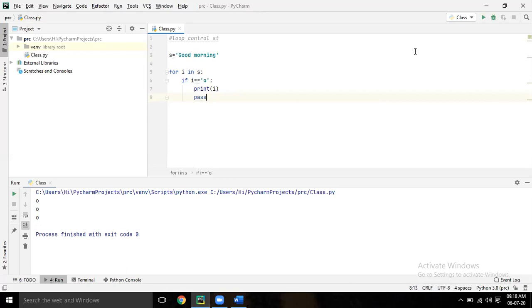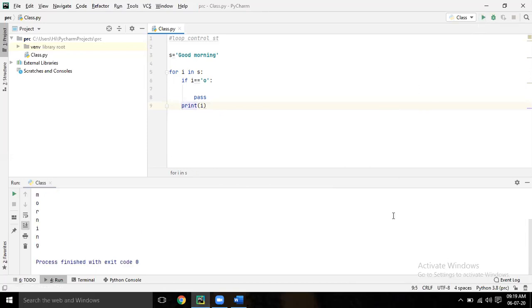Now print after the pass. Cut that print statement and paste it after pass. Run it. Give a tab. Run it. So what will happen? It will just pass as it is. Now give a backspace. Now run it.